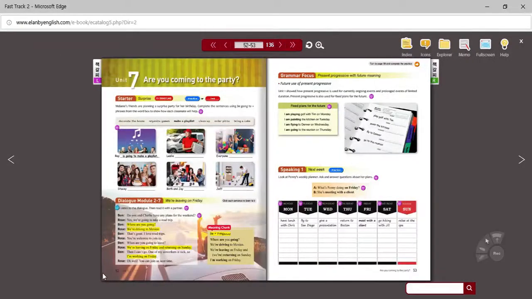Today we're going to be getting into the second half of the textbook. I don't know how many more of these online classes there will be, but we want to get you ready for the various tests, the writing test and the speaking test. Okay. So let's begin. Much the same as we usually do, we're going to start with the starter activity.